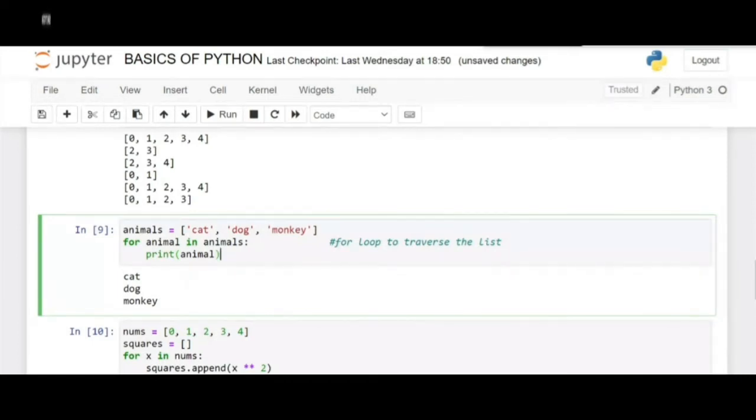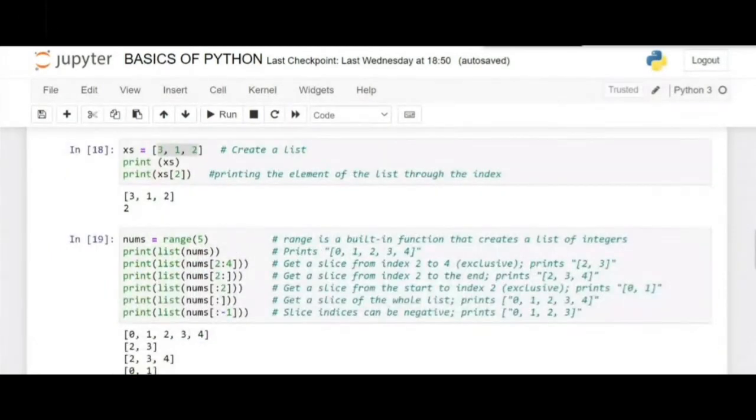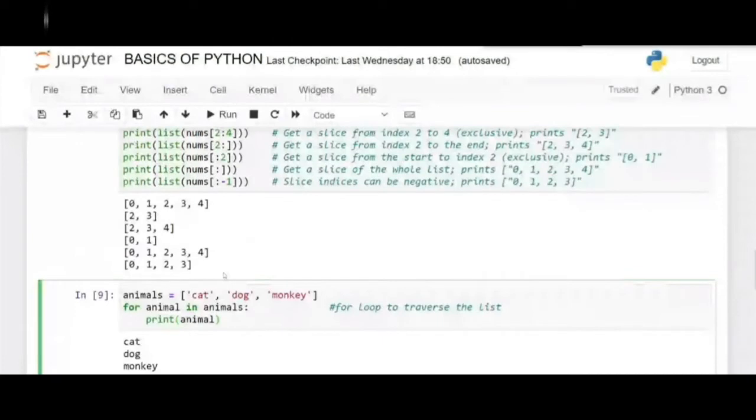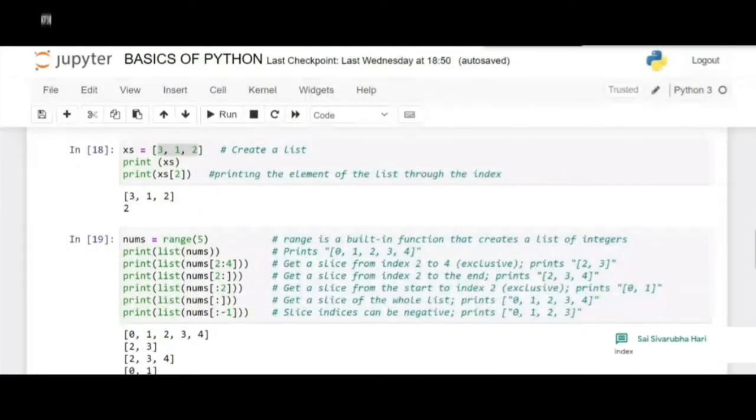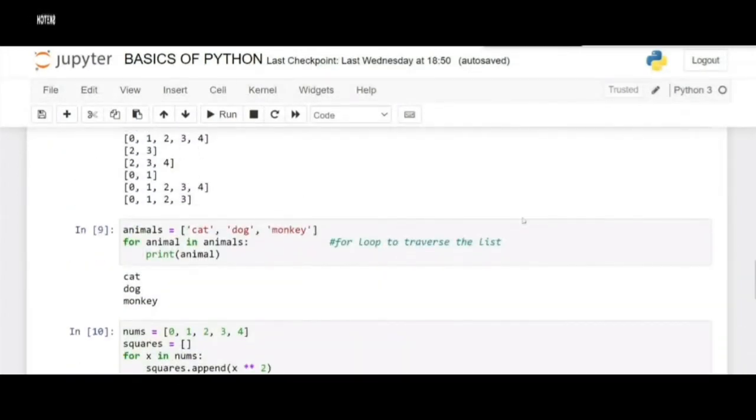So if you want a particular element from the list, you can use this statement, x and the index of the thing. But if you want to print every element, you can't write this print statement 3 times, or here it's 3, but if I take more than 100 elements, you will not be able to write all 100 print statements, right? In that case, a for loop will be helpful.